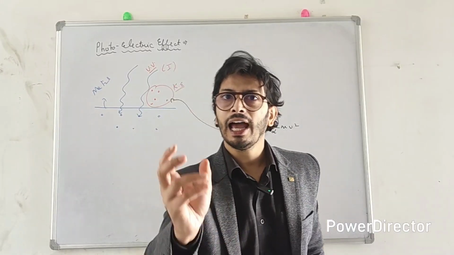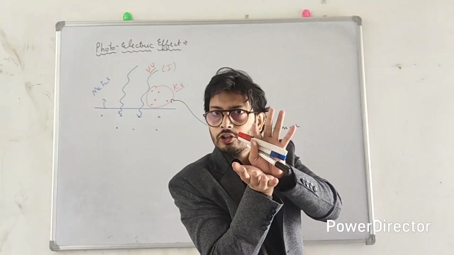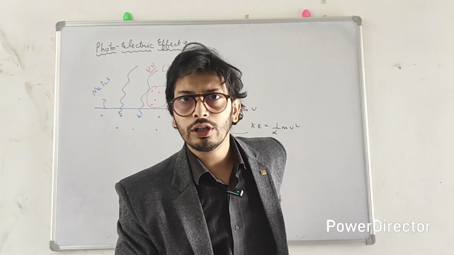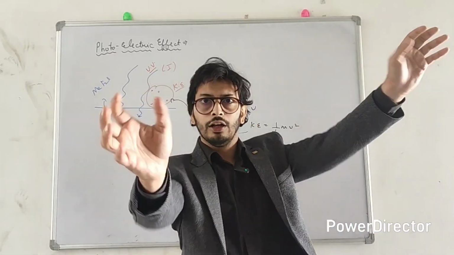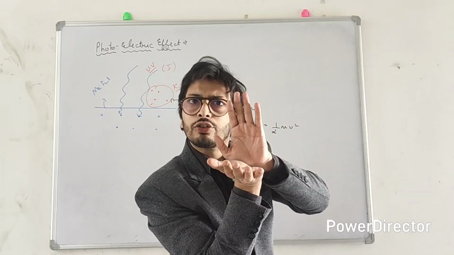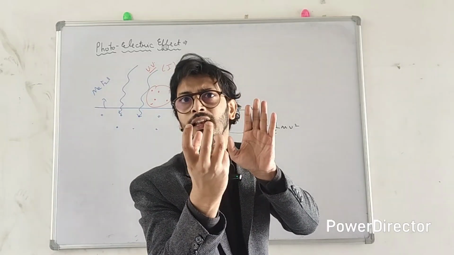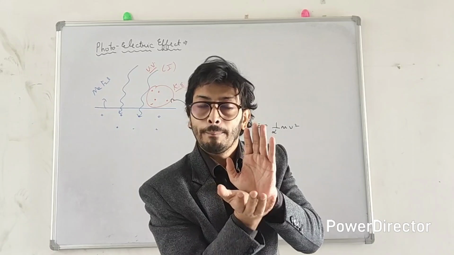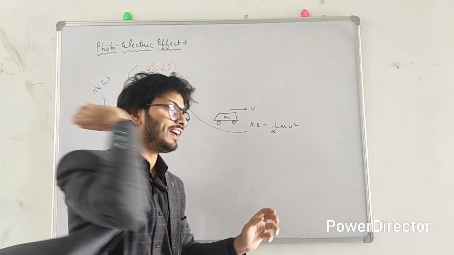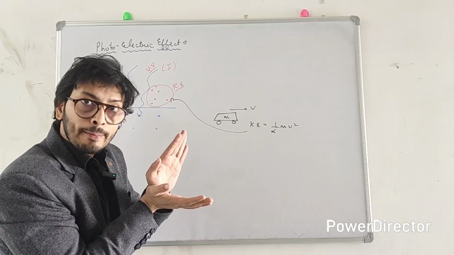Just imagine, I have a ball in my hand and I throw it to you, and you need to stop this ball with your hand. If I throw the ball slowly into your hand, that means it has less kinetic energy, and you will require less energy to stop it. But when the same ball is thrown with very high kinetic energy, you need more energy to stop it.